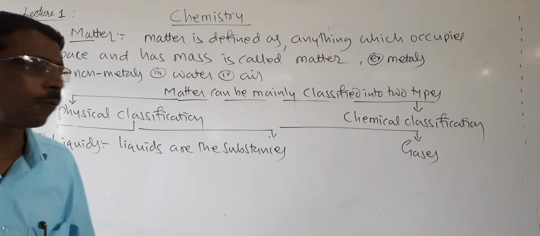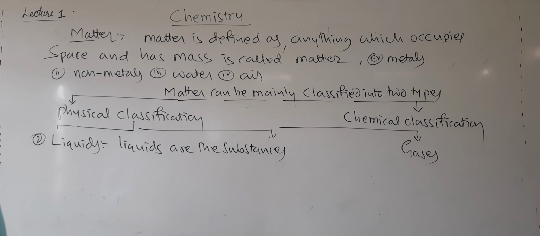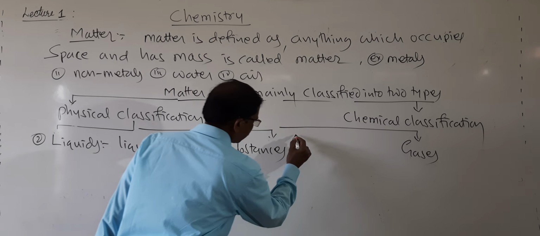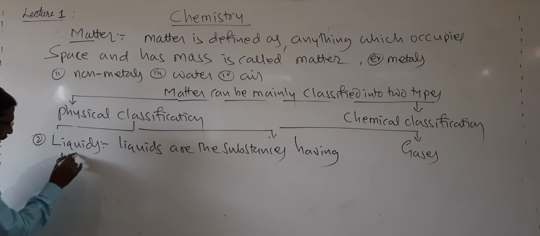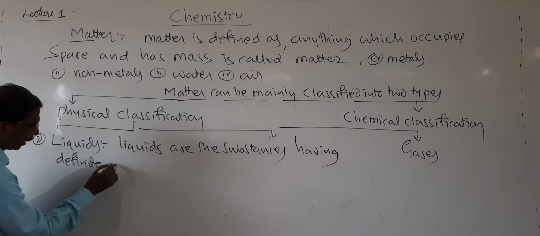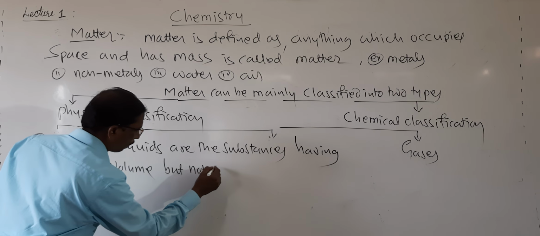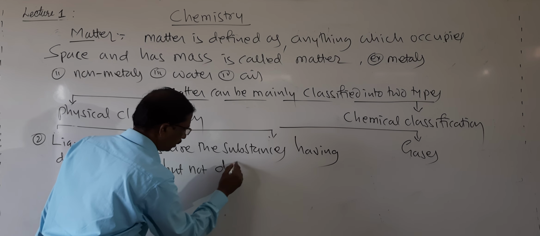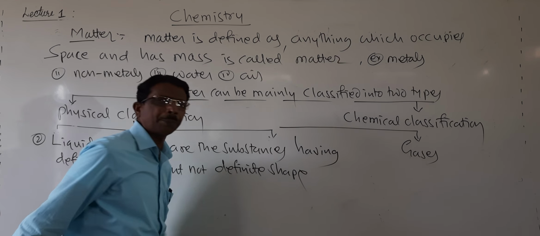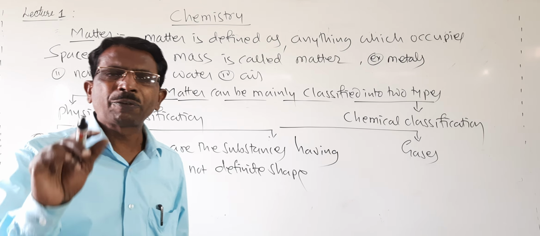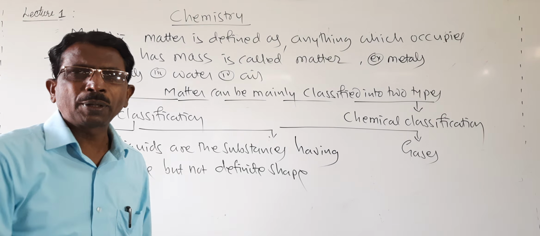These do not have definite shape, but these have definite volume. For example, if you take 1 liter of water in a beaker and transfer it into another